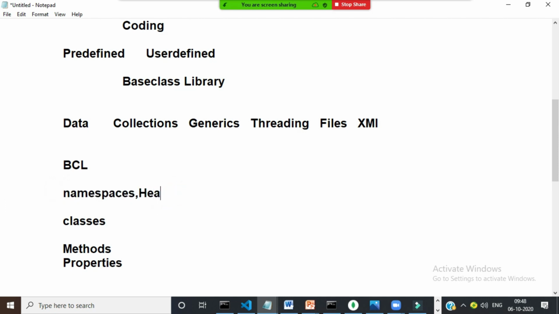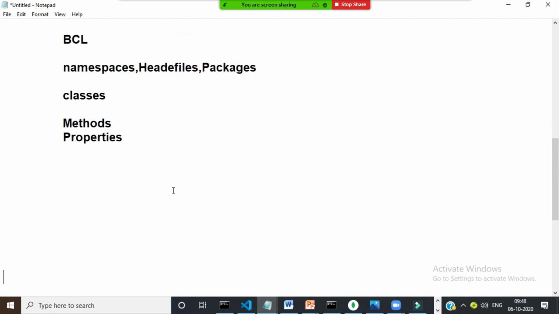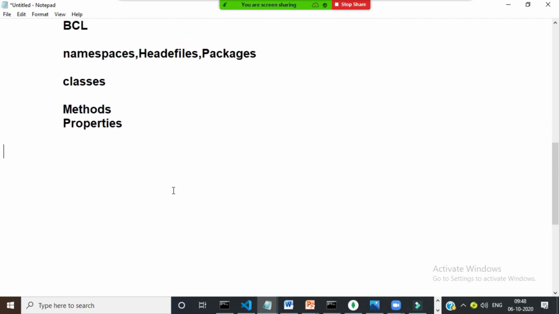So a namespace is a collection of classes. In C language you call it header files, in Java you call it packages, and in C Sharp you call it namespaces.